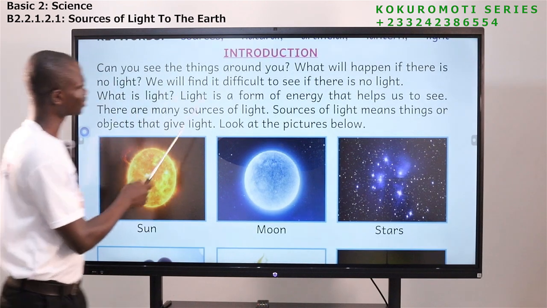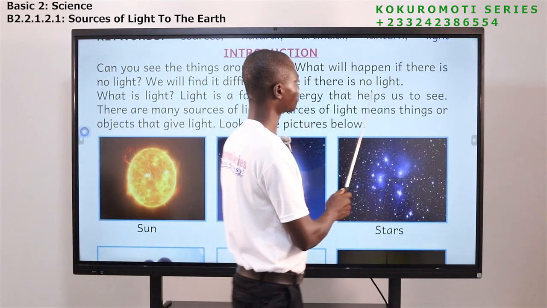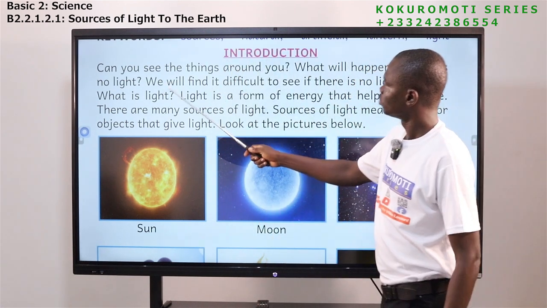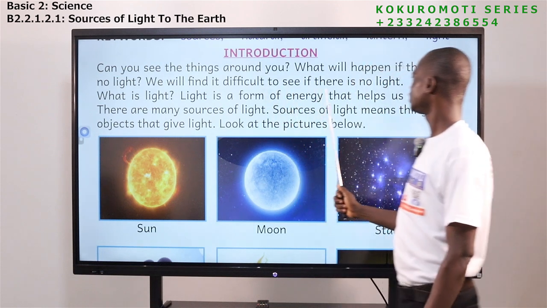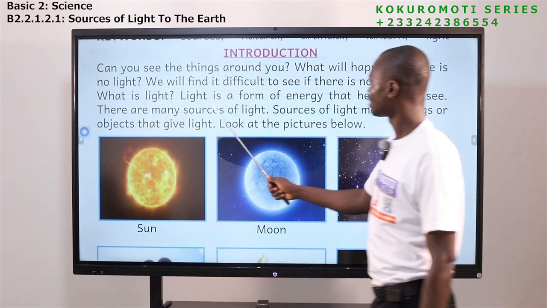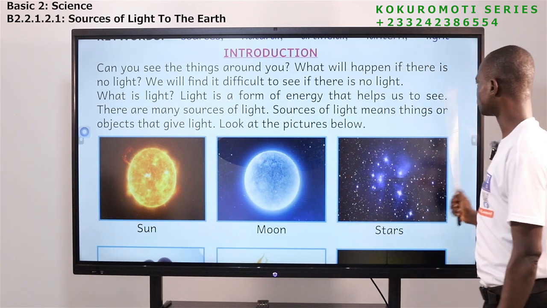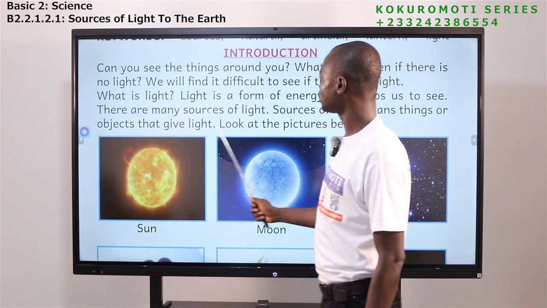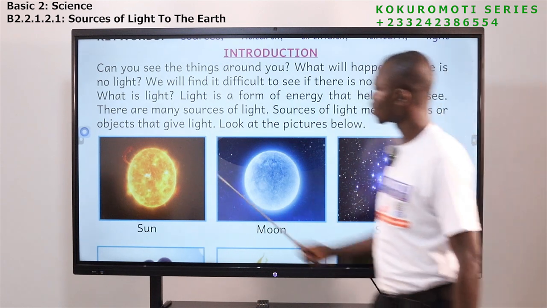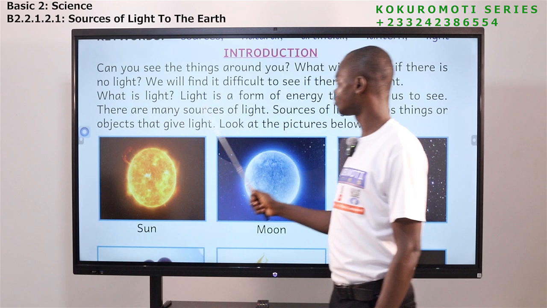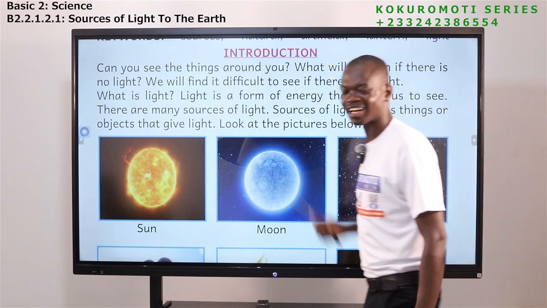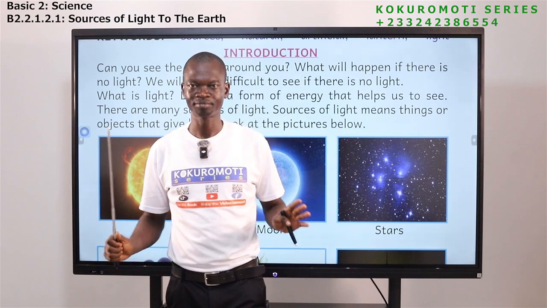Can you see the things around you? What will happen if there is no light? We will find it difficult to see if there is no light. What is light? Light is a form of energy that helps us to see. There are many sources of light. Sources of light means things or objects that give light. Look at the pictures below. So all that we are talking about today is about light.